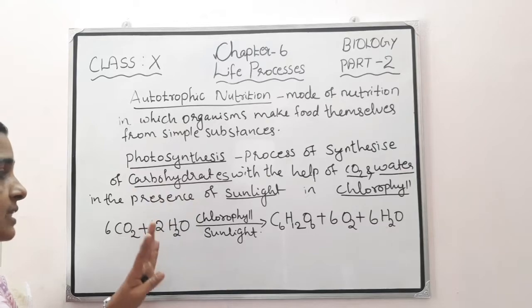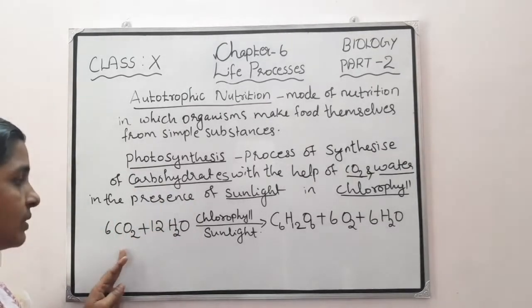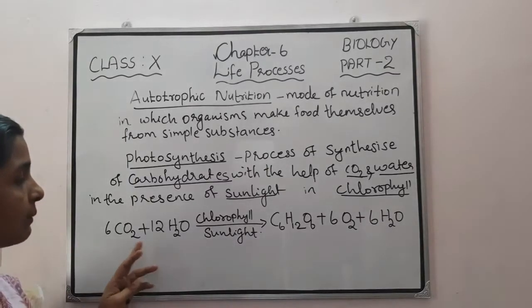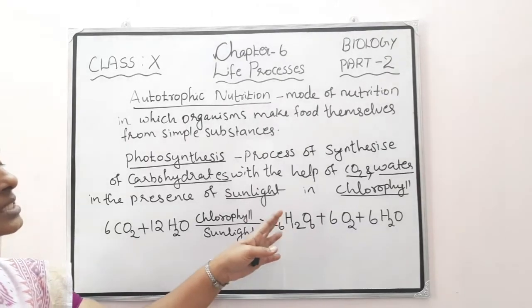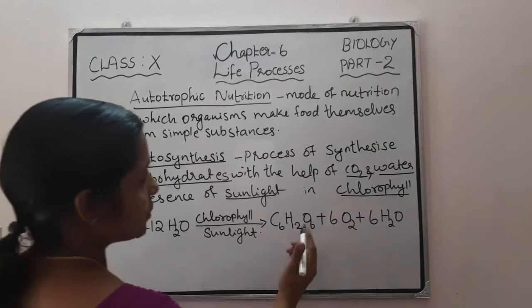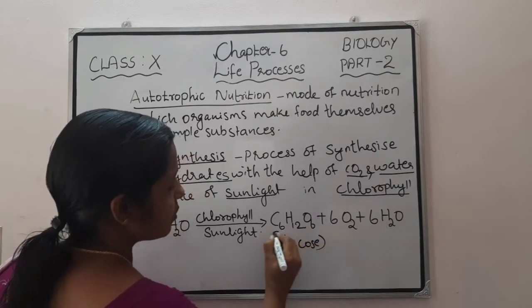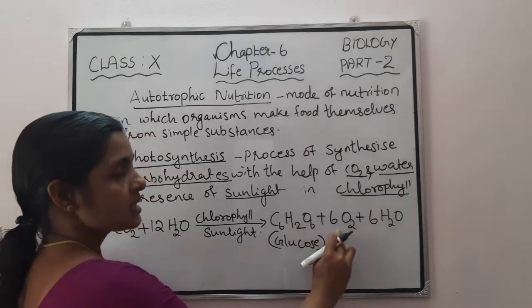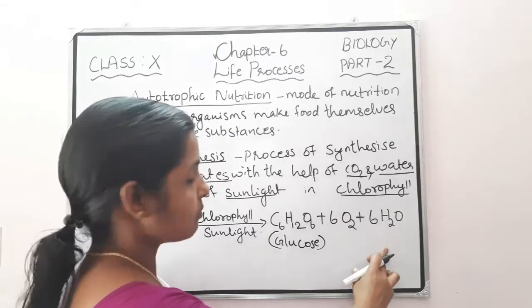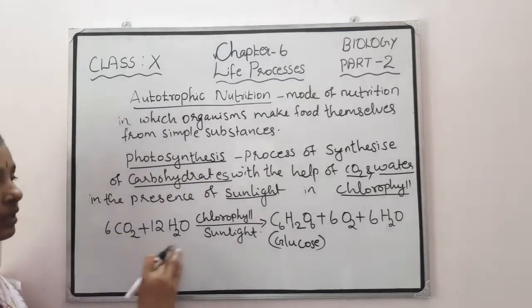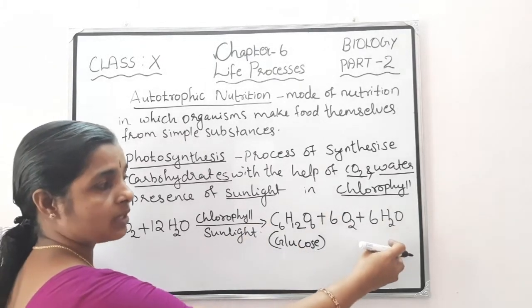And you have to study this equation also. It's a very important chemical equation. 6CO2, that means 6 carbon dioxide, plus 12 H2O, 12 water molecules, gives rise to C6H12O6. This one is glucose, or carbohydrate, plus the byproducts: 6 oxygen molecules plus again 6 water molecules. So which are the products of photosynthesis? Glucose, oxygen and water molecule.